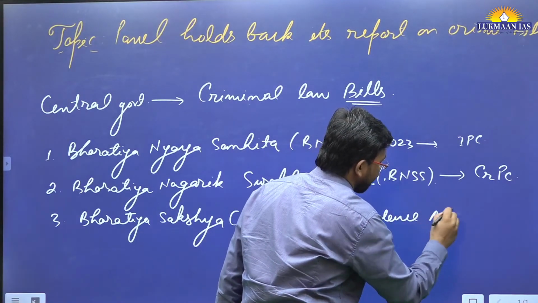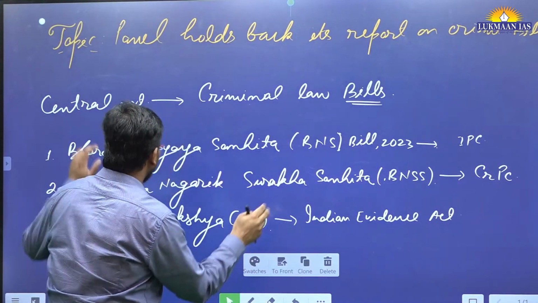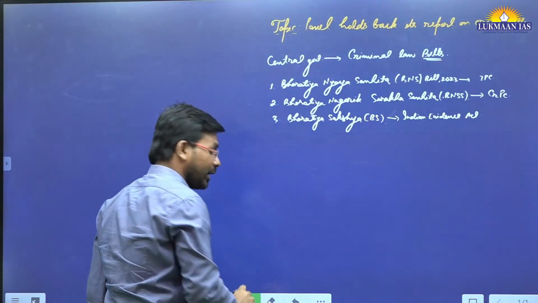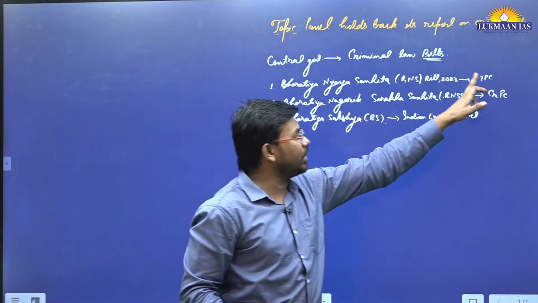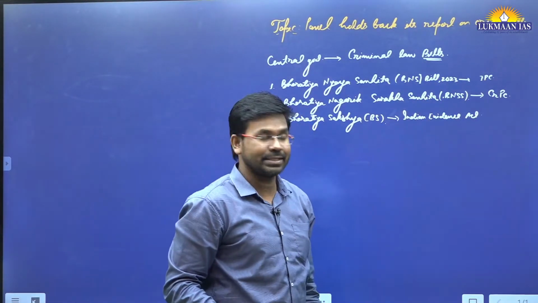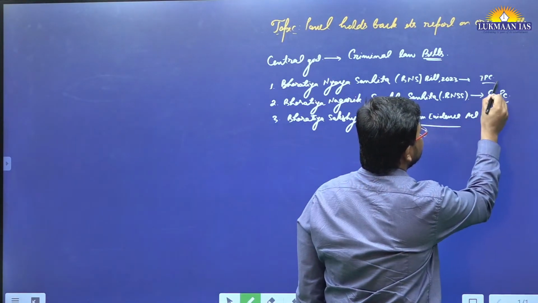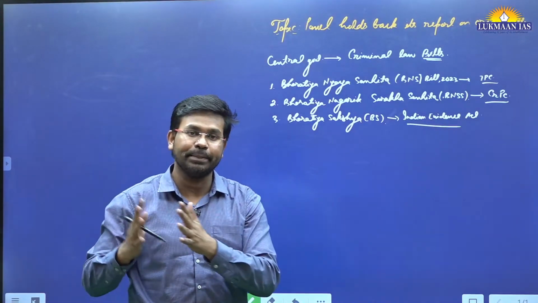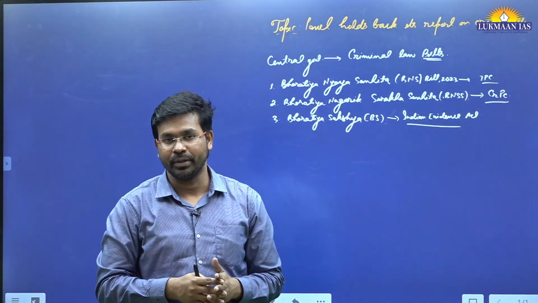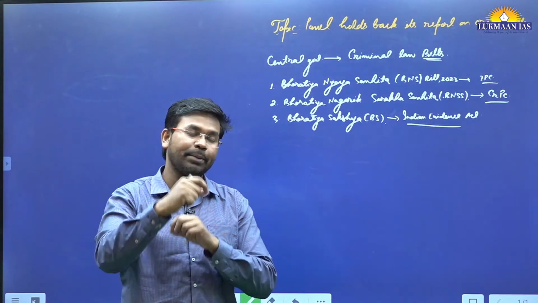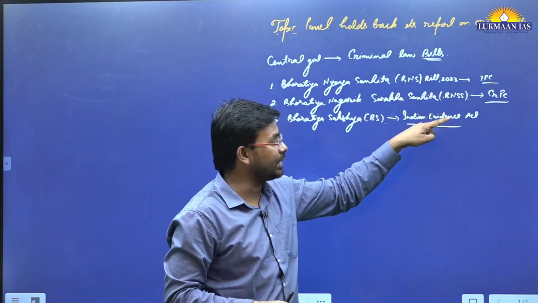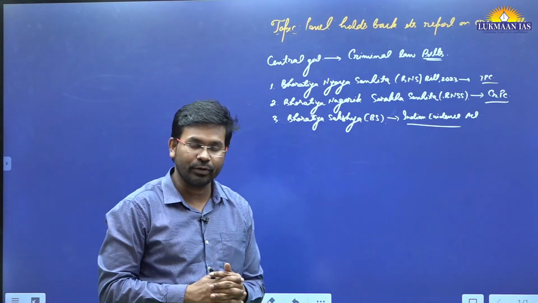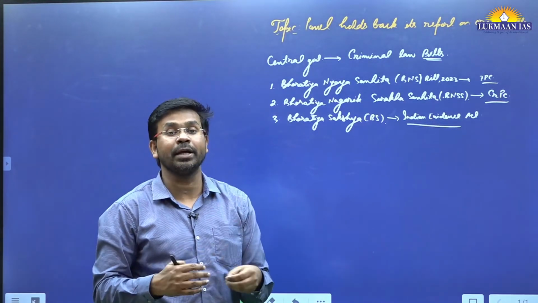So if I talk about which laws are presently functioning in the Indian criminal law system, these are the Indian Penal Code, Criminal Procedure Code and Indian Evidence Act. These 3 acts have colonial origin. These acts were introduced by the Britishers when they were ruling India. When they colonized India, they introduced these laws, and these have been adopted by the government of India and have become part of the criminal law system.